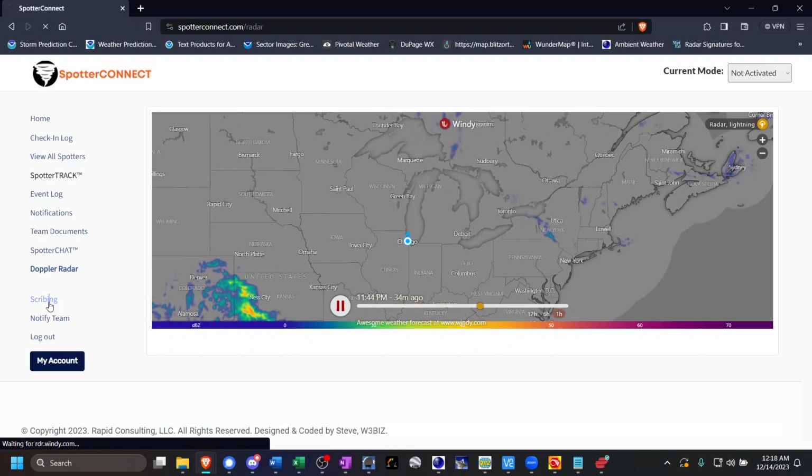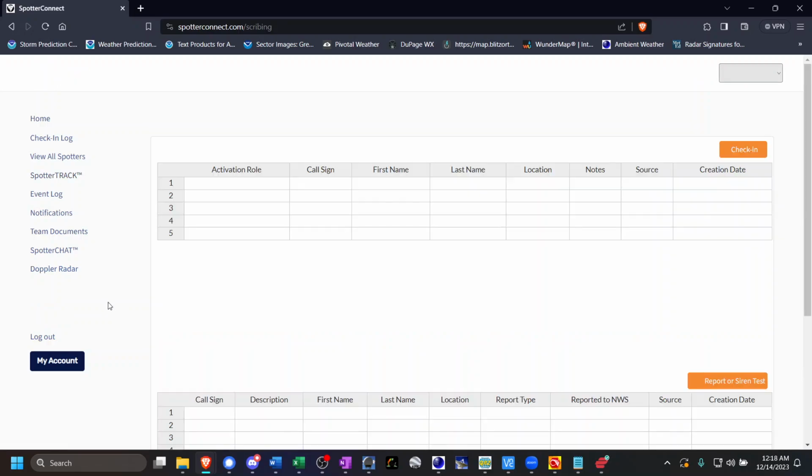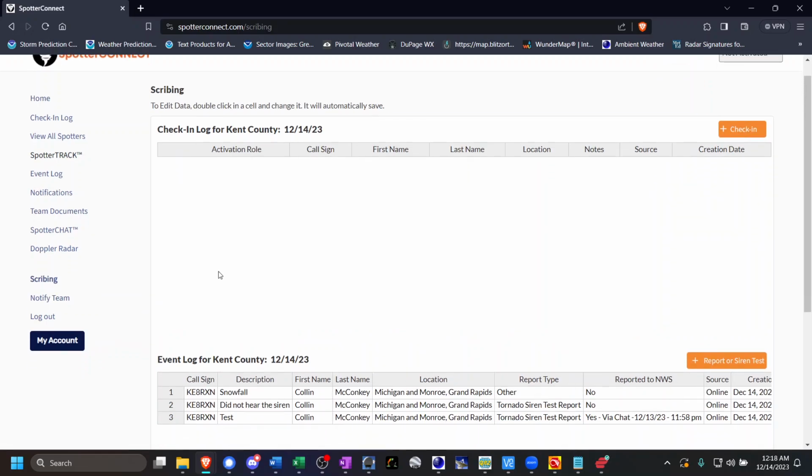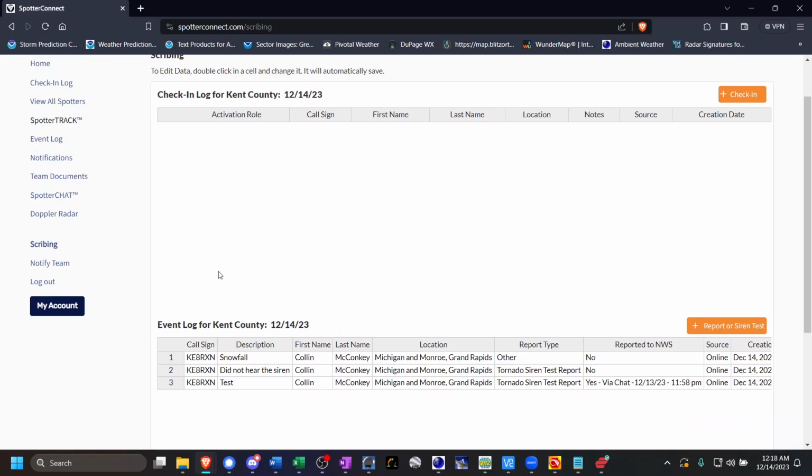And now to the fun part. If you are a scribe, you have the ability to use the scribing page. What this does is truly a godsend for those of us that scribe, whether we be leaders or scribes. What this enables us to do is, rather than having to juggle multiple Google Live forms and at a minimum two Google Sheets, now all of this information is self-contained within the scribing page.